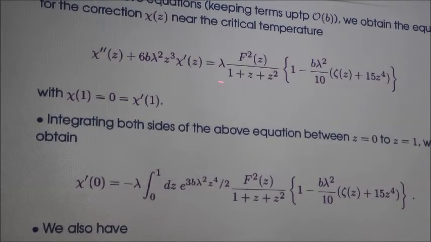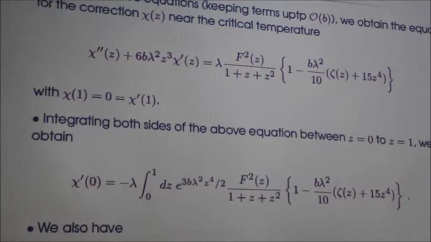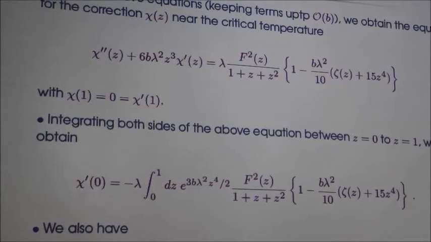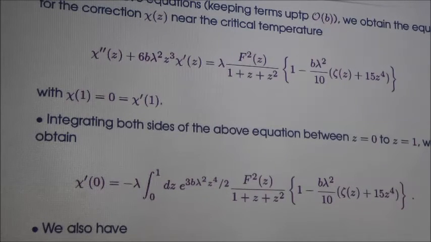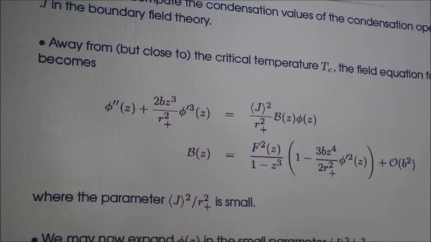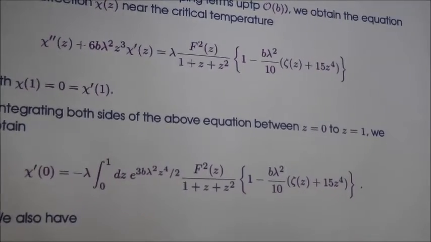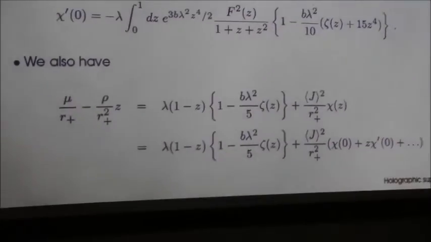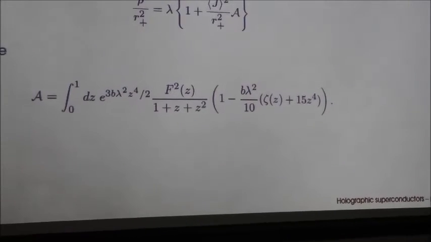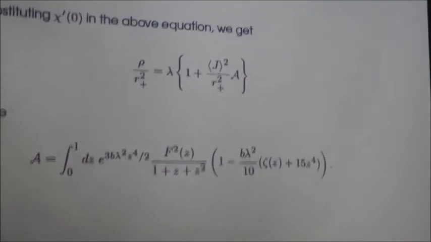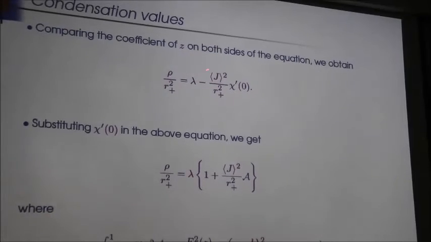So if we solve this differential equation for chi, we get hold of chi prime at z is equal to 0. So this is the expression for chi prime at z is equal to 0. And now, from the asymptotic expression for phi and the expansion that I wrote just now, if you compare both sides of this equation, the asymptotic relation for phi which comes from the AdS-CFT thing, it's a matter of simple algebra, we get an expression which relates chi prime 0 in terms of the charge density and the condensation operator.